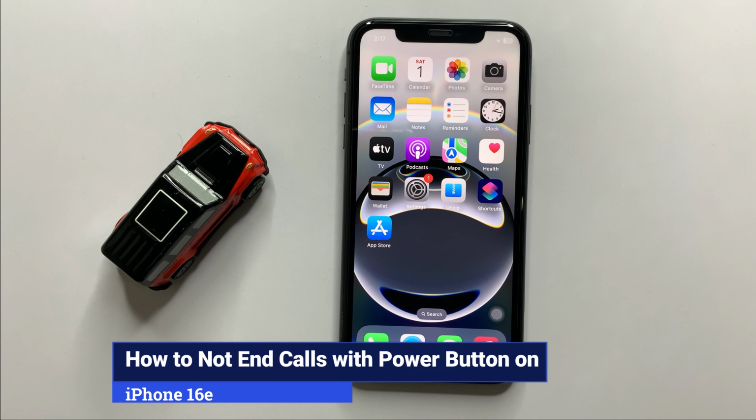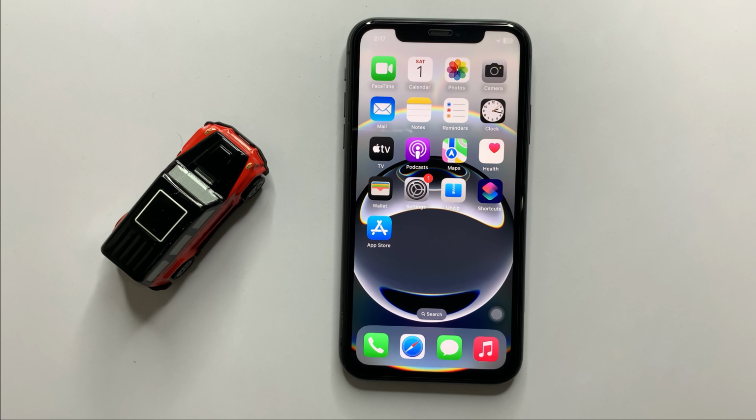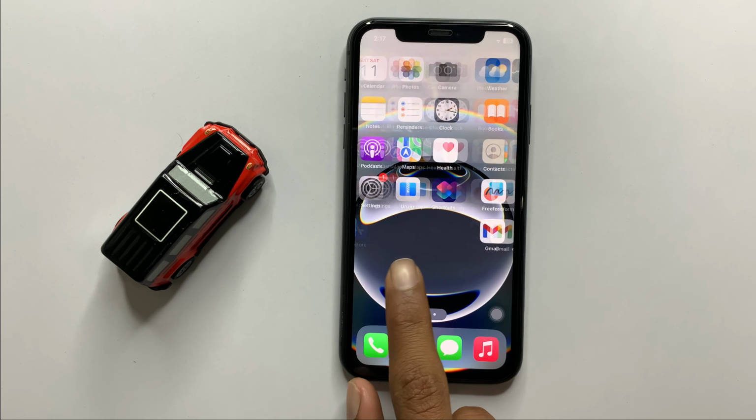How to not end calls with power button in iPhone 16e. So let's start the video. First of all,